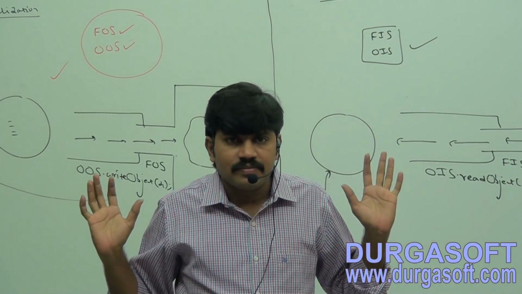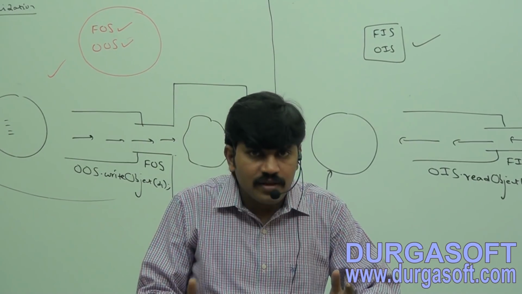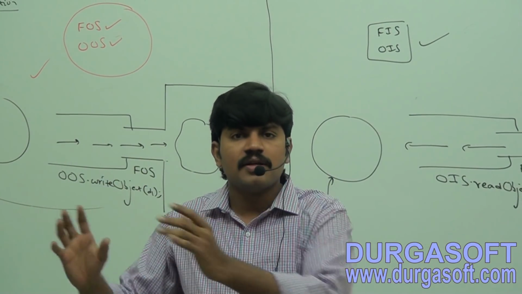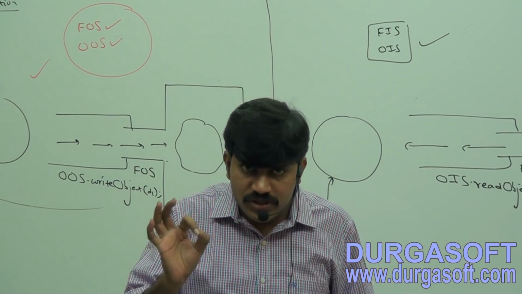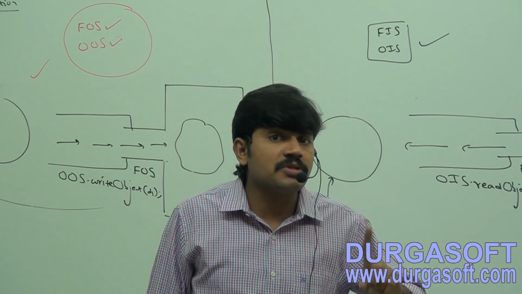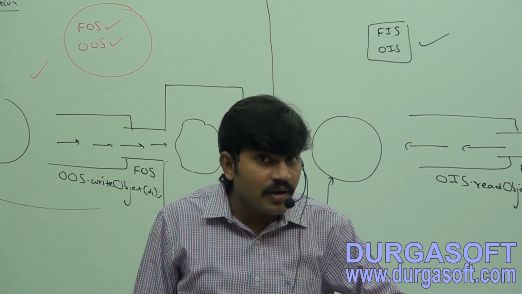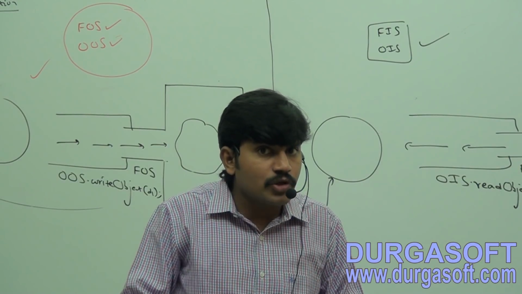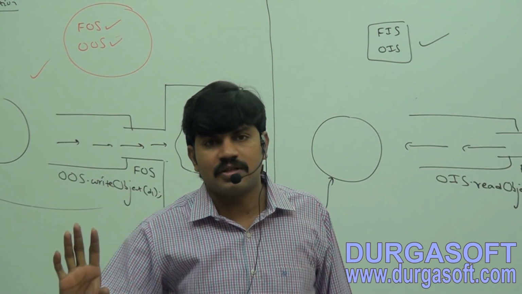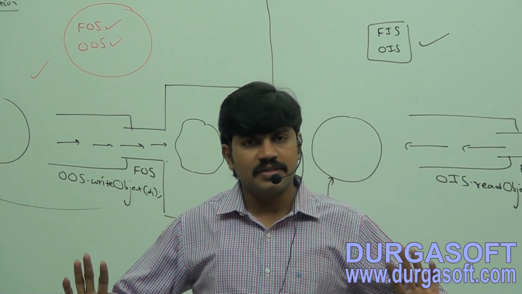What is serialization? The process of saving the state of an object to a file is called serialization. But strictly speaking, it is the process of converting an object from Java supported form to file supported form or network supported form.